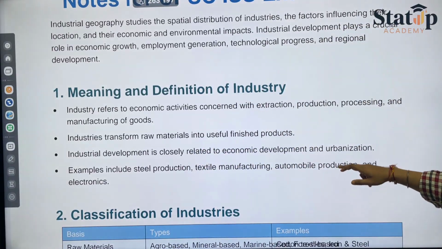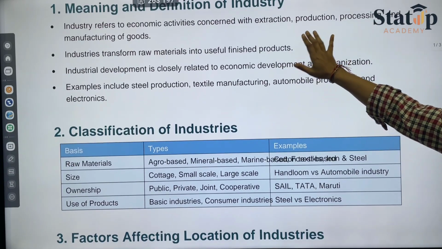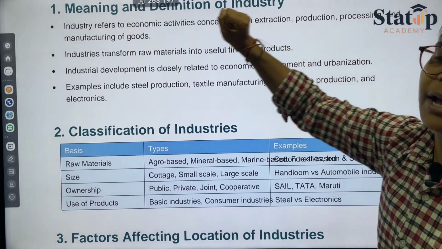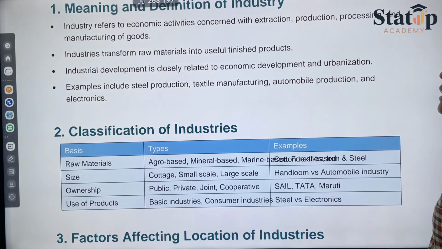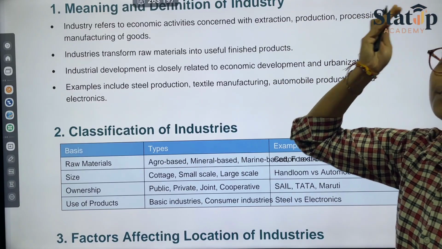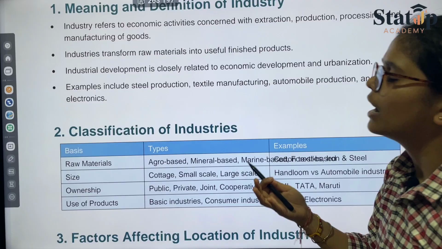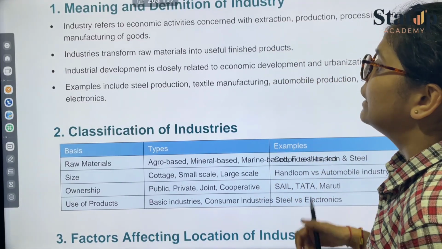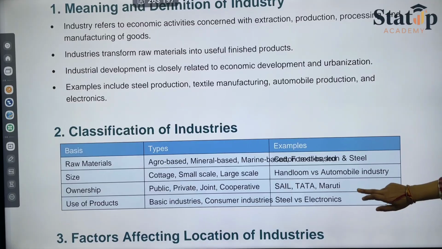Another thing is the meaning and the definition of industry. The definition of industry is nothing but the extraction, production, processing, and manufacturing of goods, which we have just studied. Industries transform raw materials into useful finished products. That is their basic aim. Industrial development is closely related to economic development and urbanization.